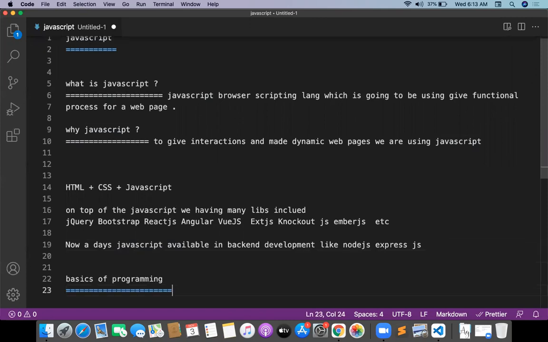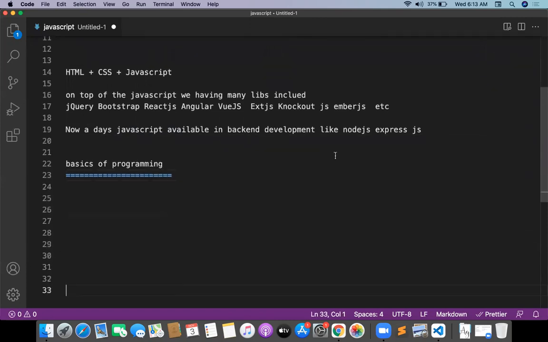And what is the basic programming we should go for in JavaScript? What are the different kinds of concepts we need to learn in JavaScript? Something like variables, operators, functions, loops, conditions, data types. All these are basic concepts.